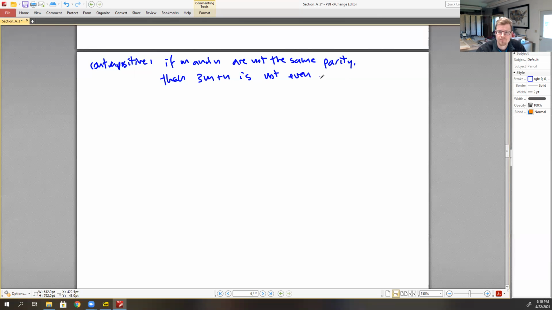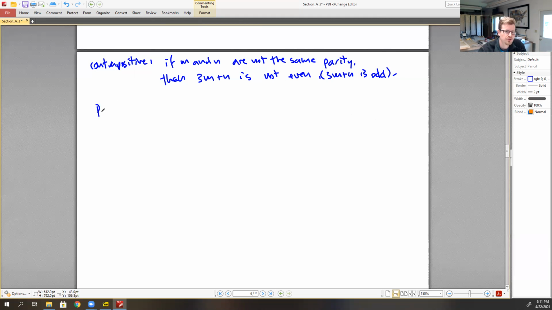Now what we're trying to say there is that 3m plus n is odd. I suppose we're not trying to say it's odd, we're trying to say it's not even, and that happens to mean that it is odd.